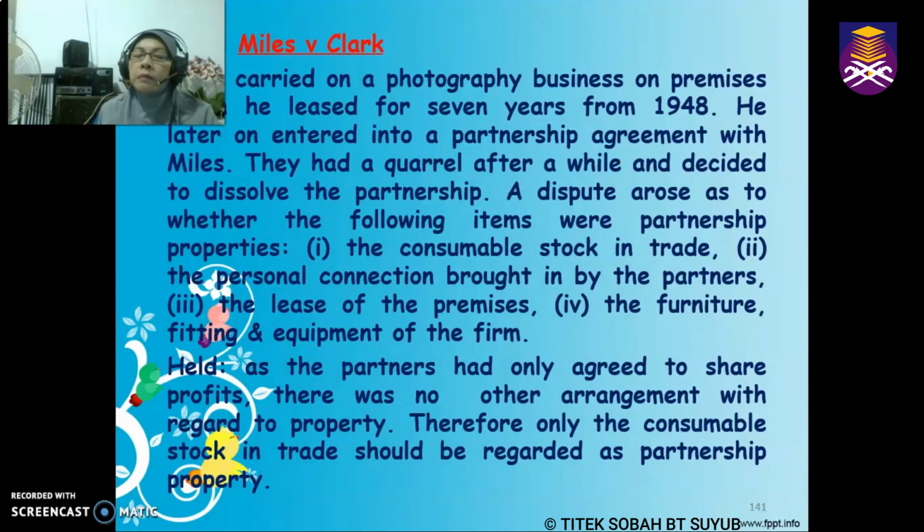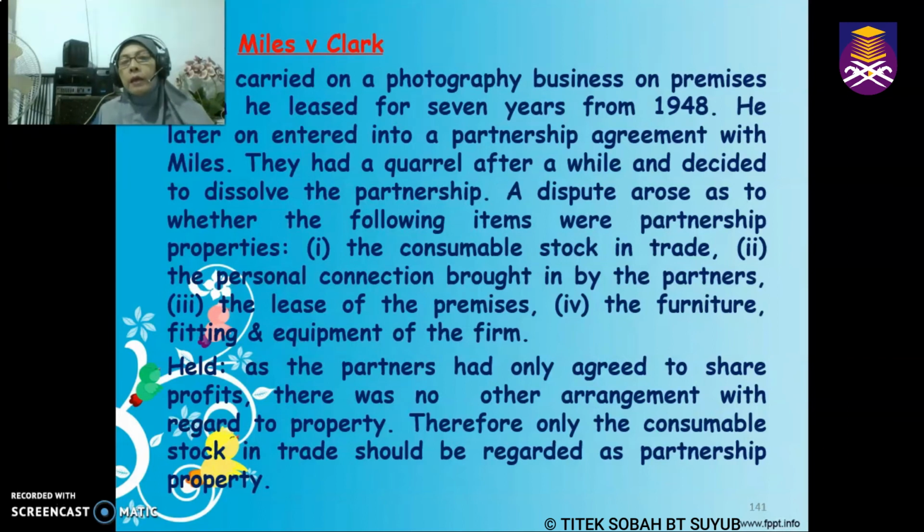Now the dispute is which of the following is actually partnership property. Number one, the consumable stock in trade, barang-barang yang pakai habis. Number two, the personal connection brought in by the partners. Number three, the lease of the premises, penyewaan bangunan tersebut, the furniture, fittings and equipment of the firm.